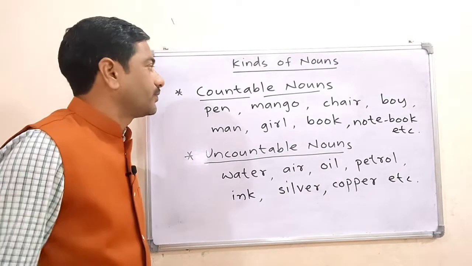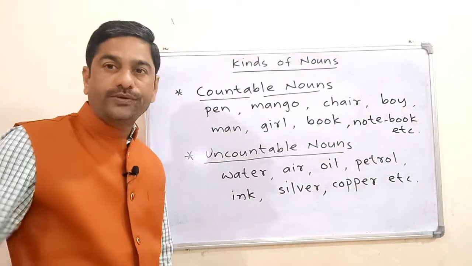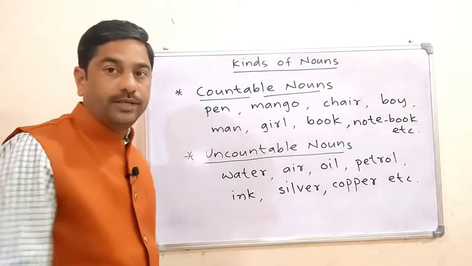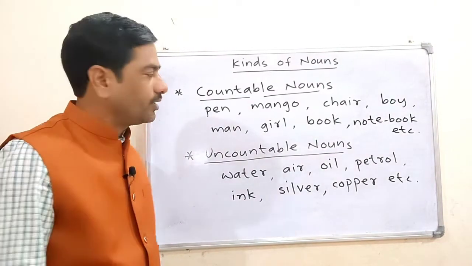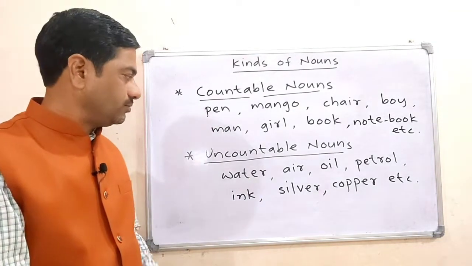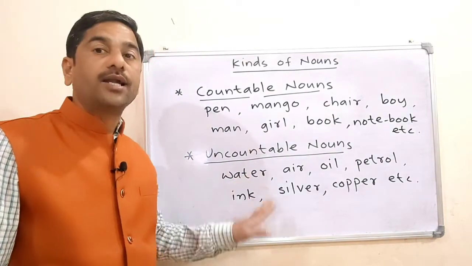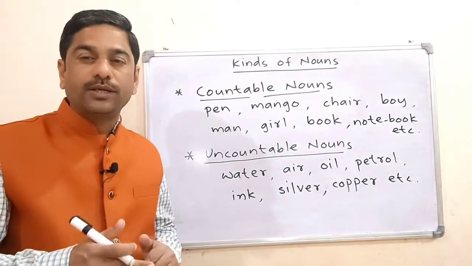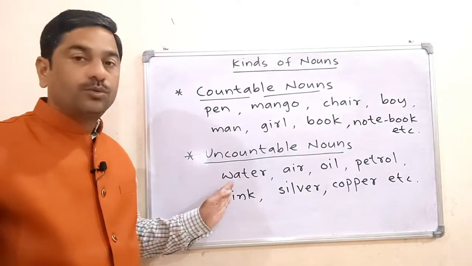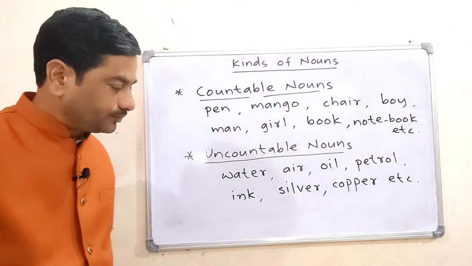One important thing: as far as countable nouns are concerned, we often make use of a or an before countable nouns. A pen, an apple, right? So we make use of a or an before countable nouns, but we don't make use of a or an before uncountable nouns. There is water in the pot. So we don't make use of a or an before uncountable nouns.